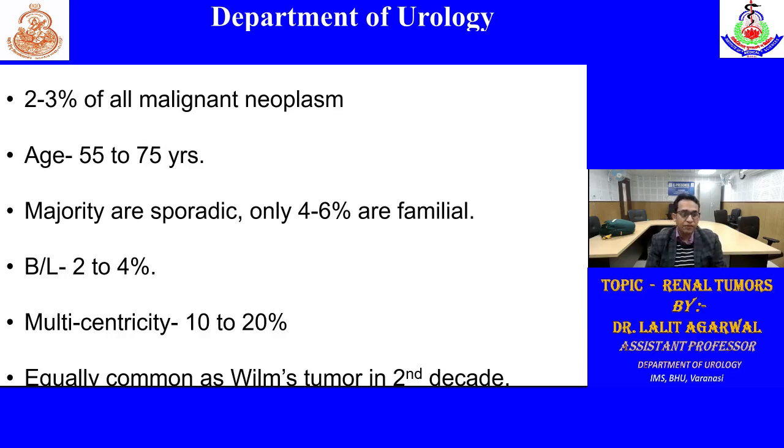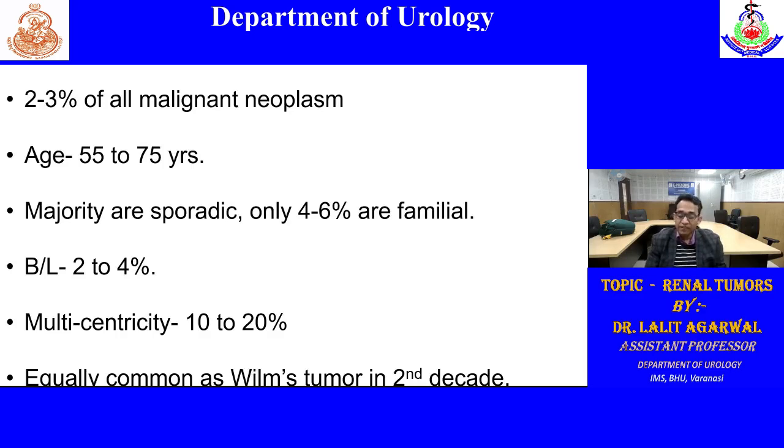Median age is 55 to 75 years, mostly are sporadic, only 4 to 6% are familial. Bilateral tumors occur in 2 to 4%, multicentricity in 10 to 20%, mainly in the papillary tumors, and bilateral mainly in the hereditary tumors.